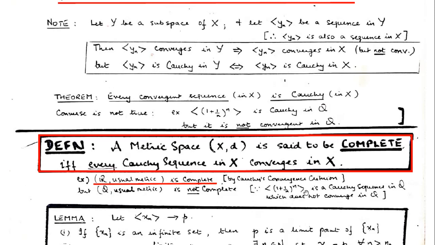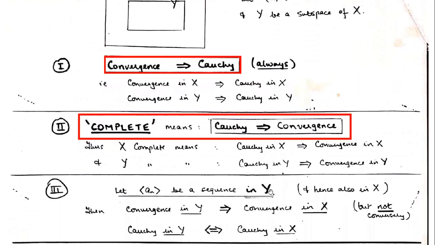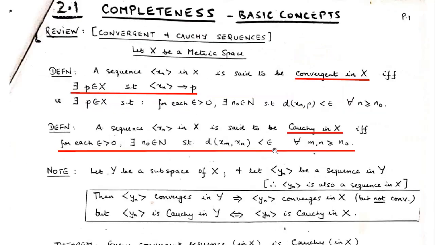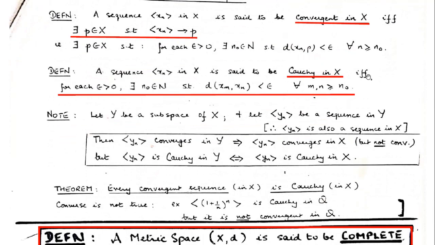We can find out the limit, but in this metric space, the limit does not belong. So we'll say this sequence is not convergent in Q. But yes, it's a Cauchy sequence, because a Cauchy sequence does not need any kind of limit. If you remember the definition, a sequence is Cauchy if the distance between members is less than epsilon after some natural number n naught.